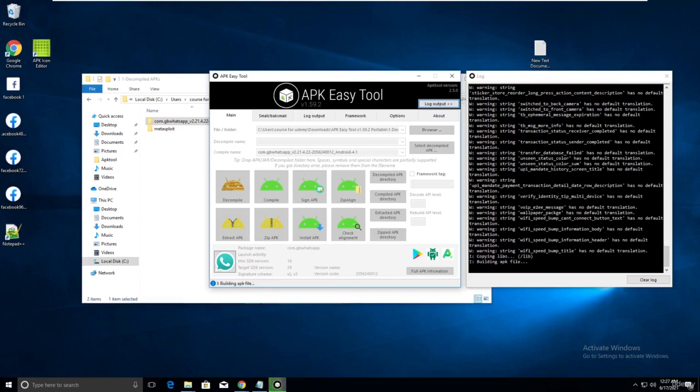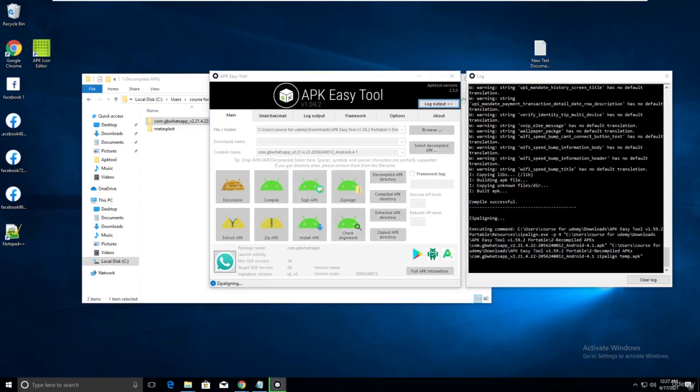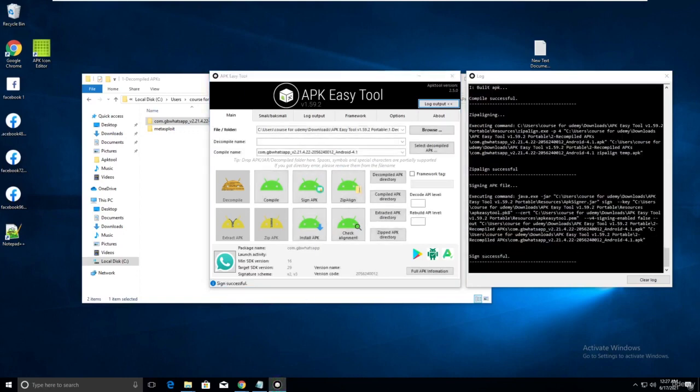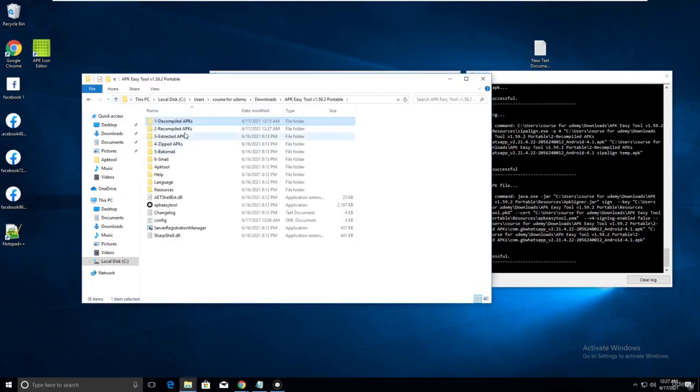Okay, building APK file. Copying unknown files. Signing successful. There is no error. Just follow me. Go to recompile.